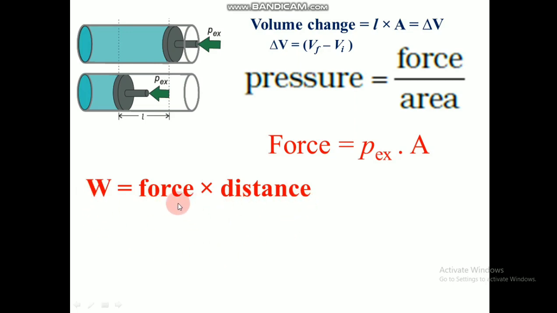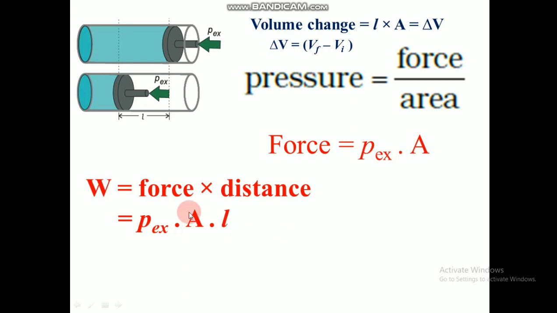So here we got the equation for force, and the distance for it will be L, the length which is travelled by the piston. So that is the L which we have. So the equation for work will become force into length, and the equation for force is P external into A. This we are substituting here, and we get an equation like this, where W is equal to P external into area, which is the equation of force, into the distance, which is length L. So that's how we got the equation for work.